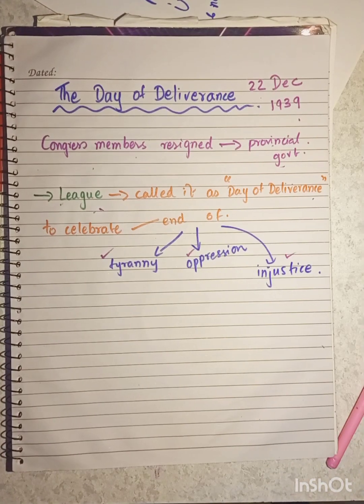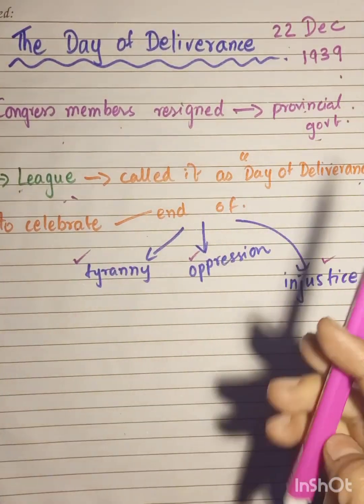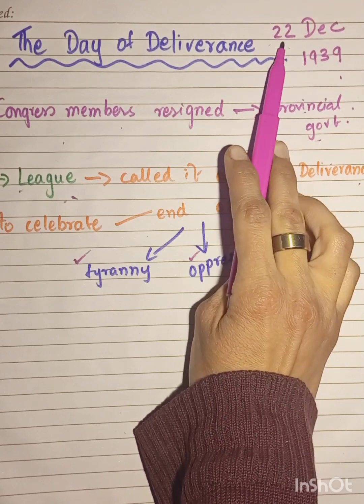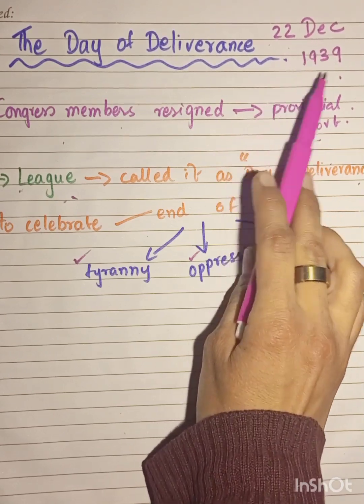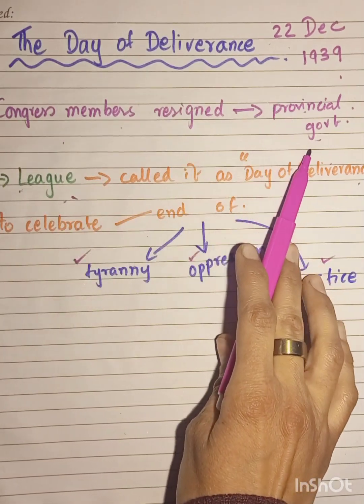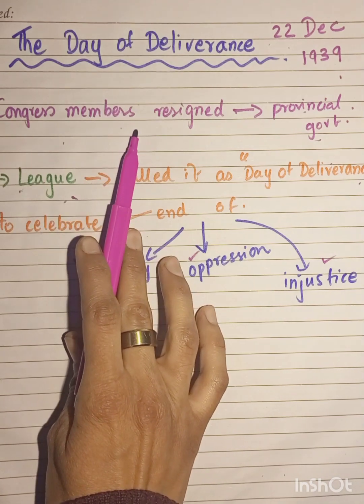Okay, so now let's talk about the Day of Deliverance. The Day of Deliverance was on the 22nd of December 1939, celebrated by the Muslim League. It was the day when the Congress members resigned from the provincial governments because they were in power, they were in the government.